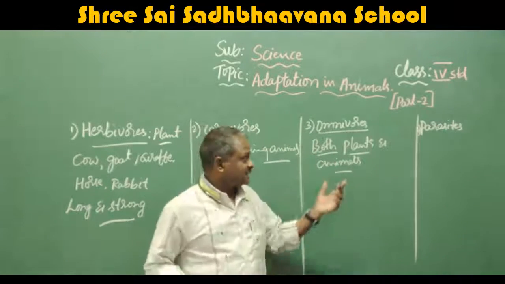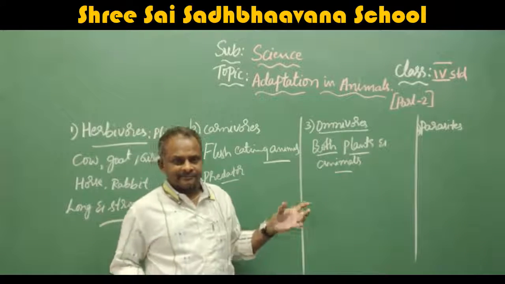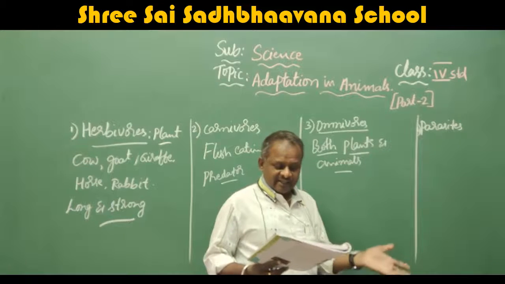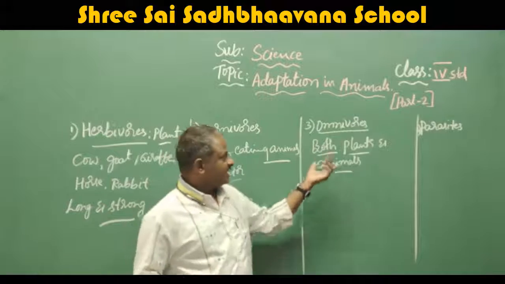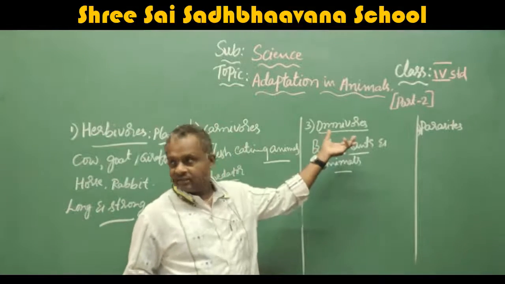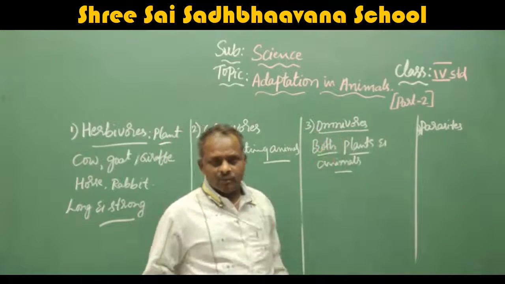Omnivorous eat both plants and animals. Chickens are omnivorous. That means the hen is called omnivorous. They eat seeds, but they can also eat small worms. For example, human beings are also omnivorous. Next, bears, crows and cockroaches are omnivorous.